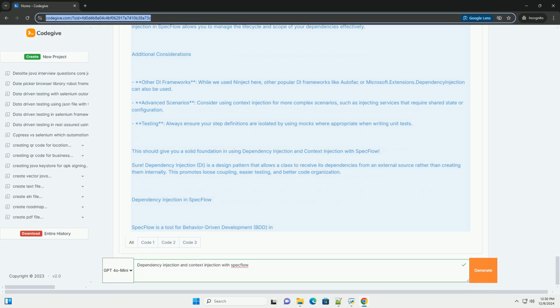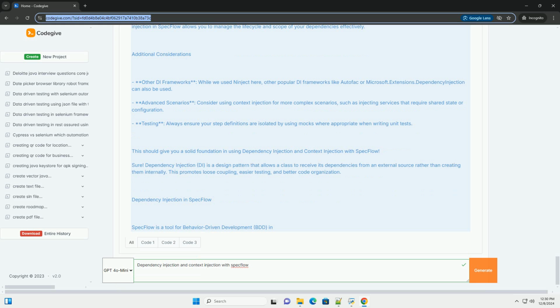2. Using feature context. If you need to share data across multiple scenarios in the same feature file, use feature context. Using TechTalk.SpecFlow. Binding. Public class MyFeatureSteps.